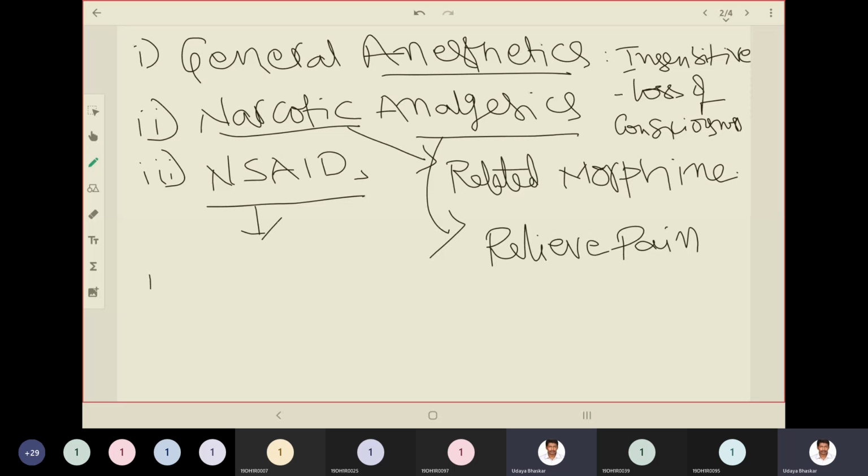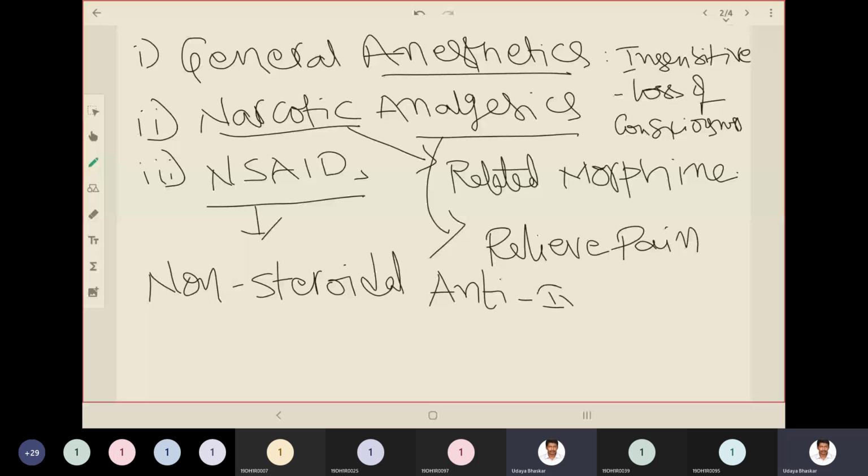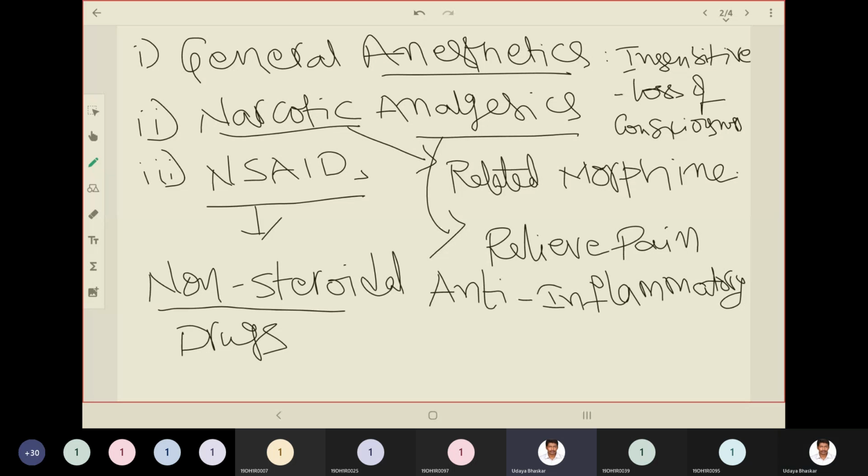Its full form is non-steroidal anti-inflammatory drugs. Okay, so what is non-steroidal indicating? That means these all are also analgesics. Okay, relieve pain as well as inflammation. What is inflammation? Swelling. Inflammation means swelling.